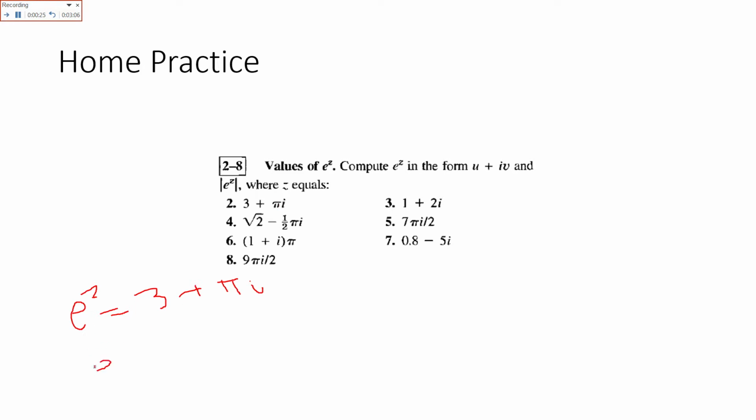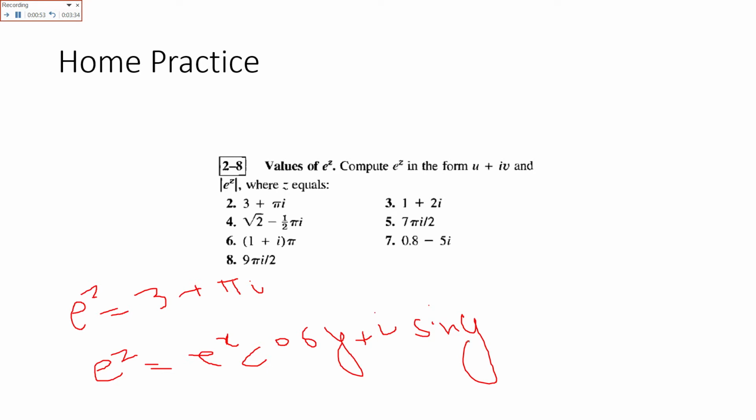Here we can see that e raised to power z is equal to e raised to power x cos y plus iota sin y.